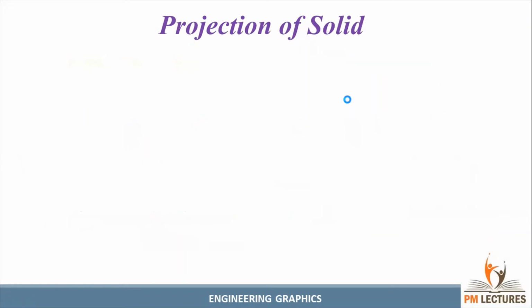Now you can go for the main concept of the projection of solids. In the main concept of the projection of solids, first we need to know the axis is perpendicular to HP and parallel to VP. This is a symbol, guys. Please note down. This is a symbol for parallel.